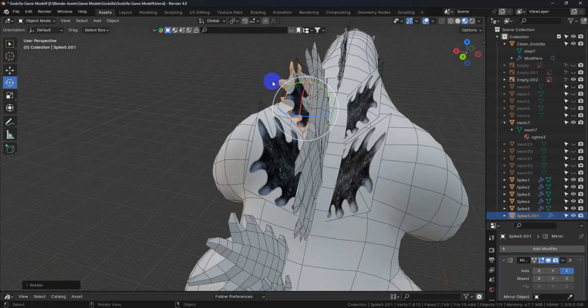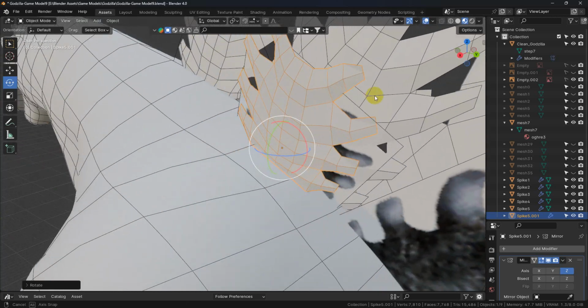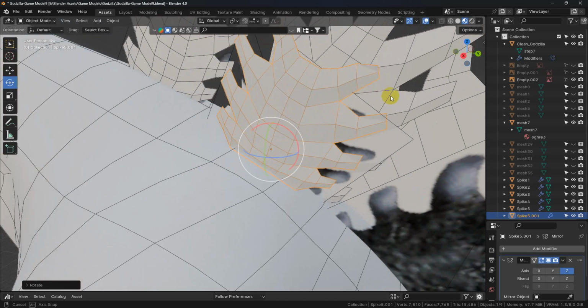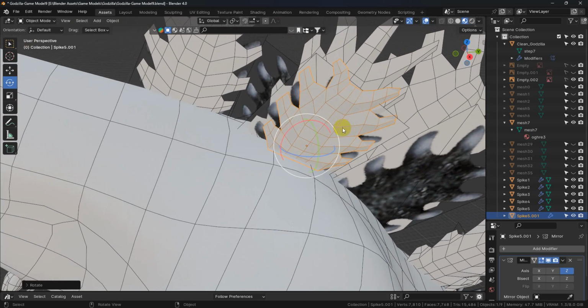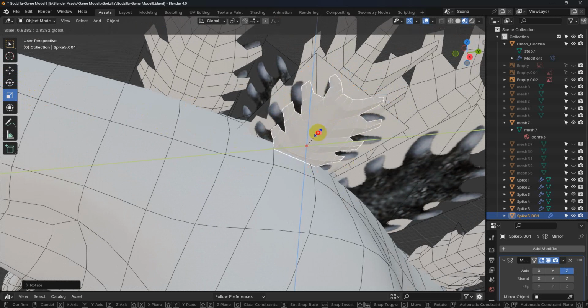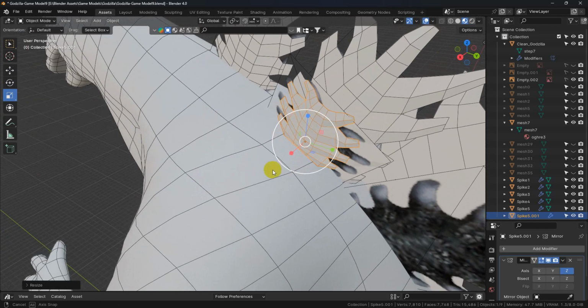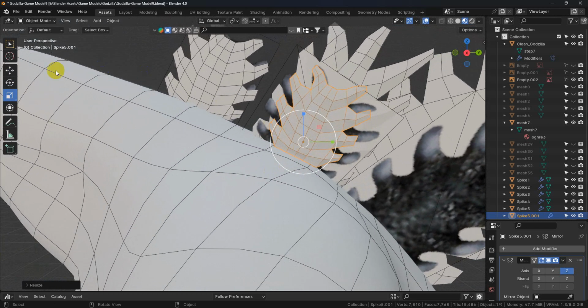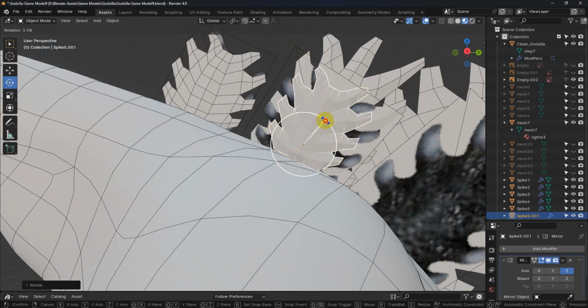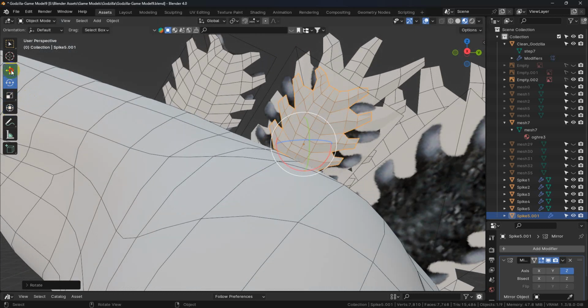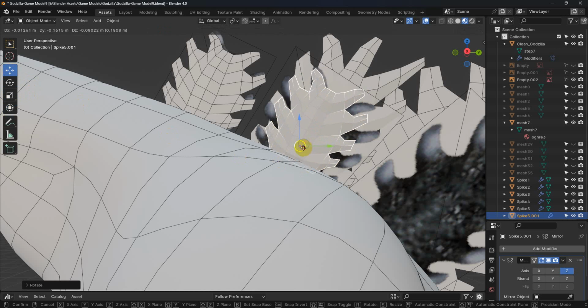Now, one thing that we'll notice is this spike is a little bit too large compared to the image plane. So we're going to go ahead and we're going to scale that down. Something like that. And maybe rotate it back a little bit. And maybe move it down in and forward.